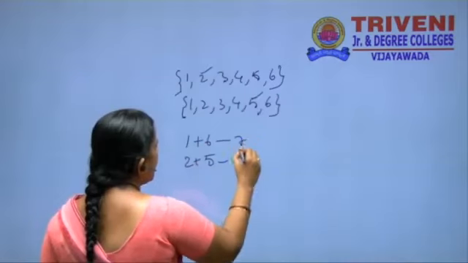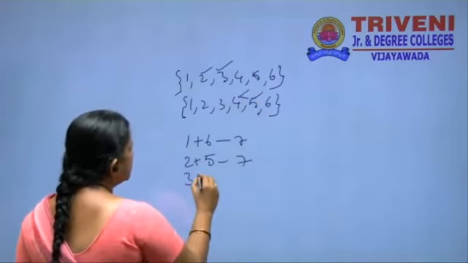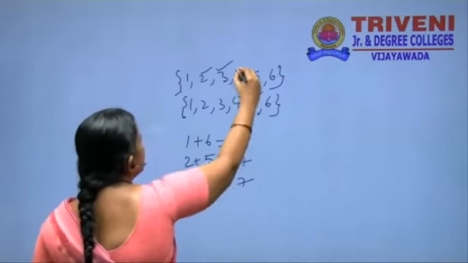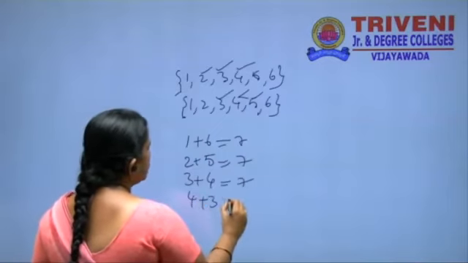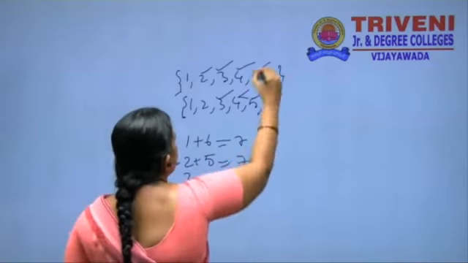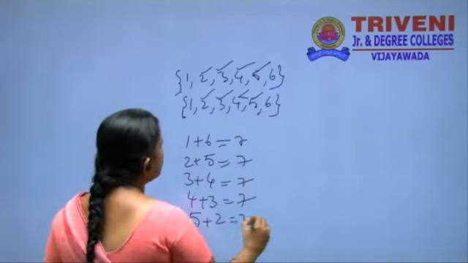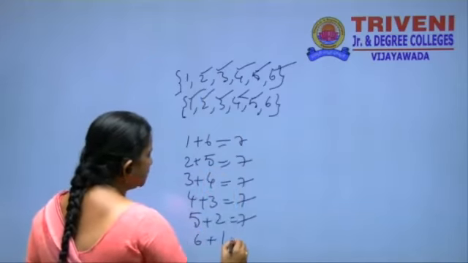Here we get the addition is 7. And again 3 plus 4 is equal to 7, and again 4 plus 3 is equal to 7. Again 5 plus 2 is equal to 7, and again 6 plus 1 is equal to 7.